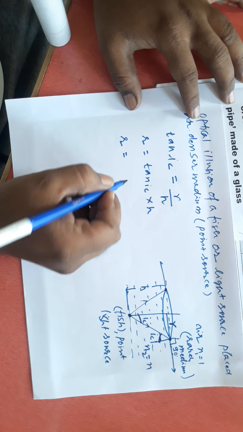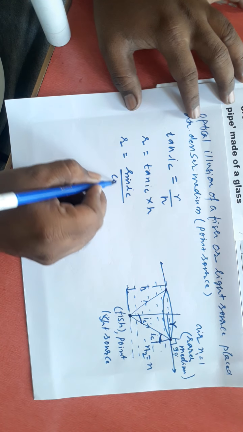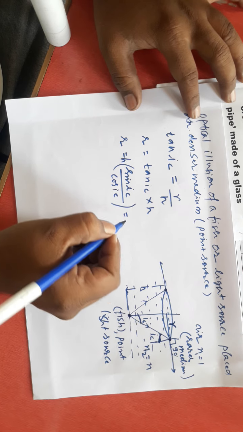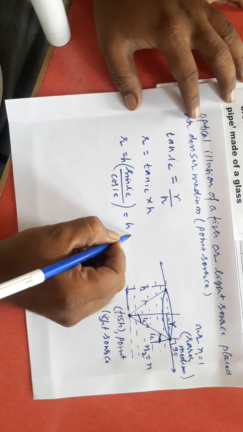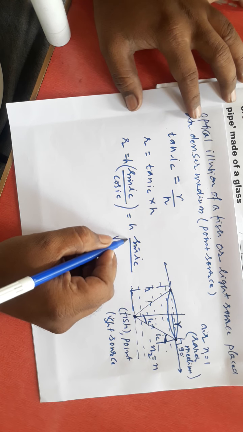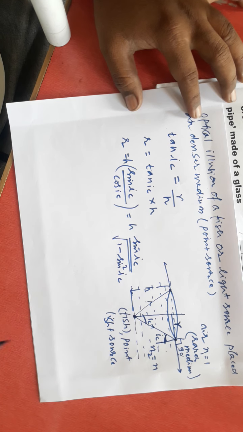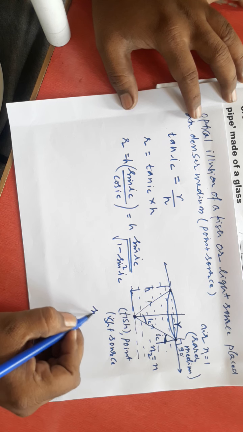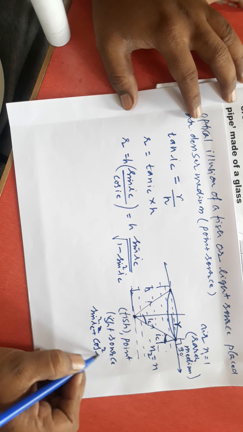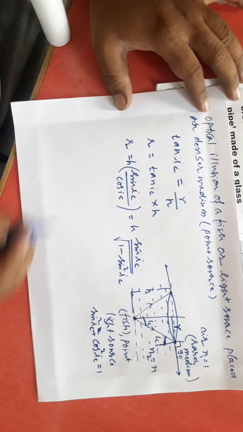Tan IC I can write as sin IC divided by cos IC. So r is equal to h into sin IC, I will write as it is, divided by, in place of cos IC, I will write root of 1 minus sine square IC, by using the formula sine square IC plus cos square IC is equal to 1. Okay, I have written this. Then what will I write?